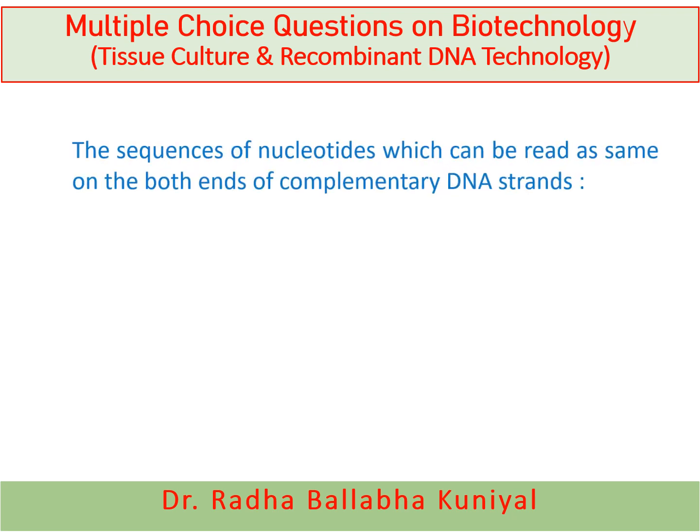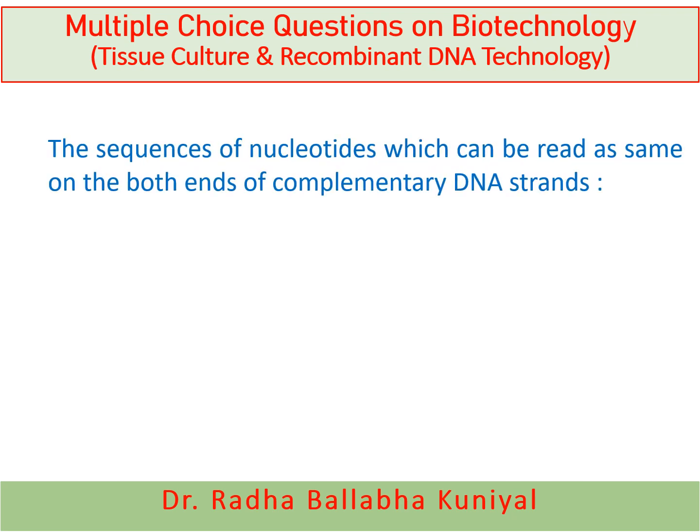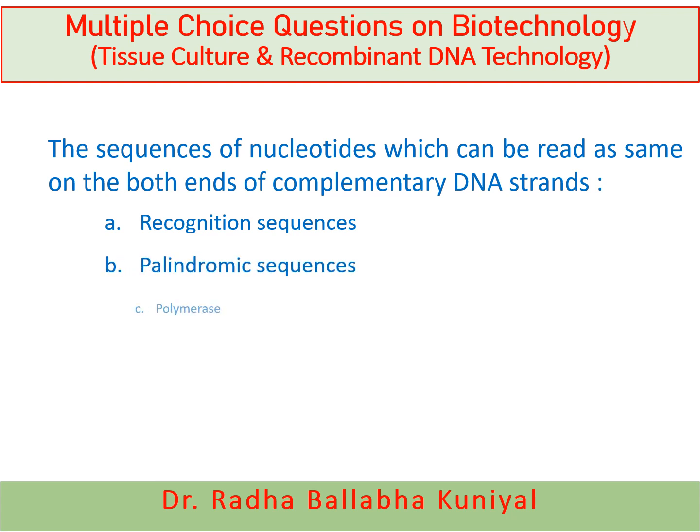The next question is, the sequences of nucleotides which can be read the same on both ends of complementary DNA strands. A. Recognition sequences, B. Palindromic sequences, C. Polymerase, or D. None of these. And here the correct answer is palindromic sequences. Palindromic sequences are those sequences which can be read the same on both the complementary strands, in 3' to 5' or 5' to 3' direction.